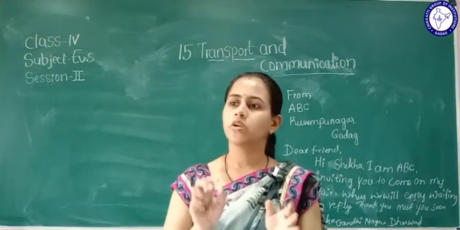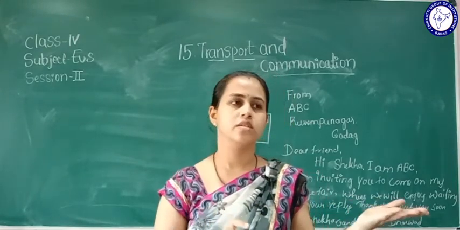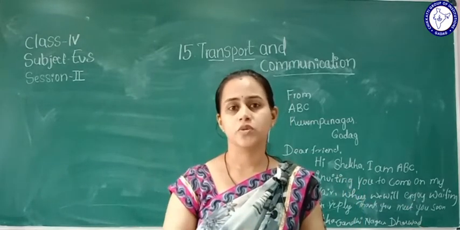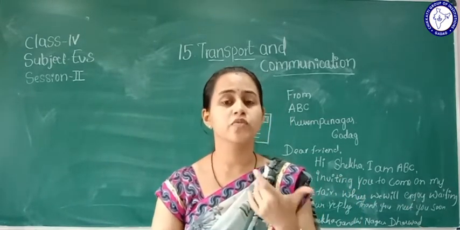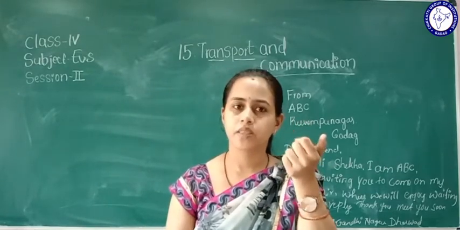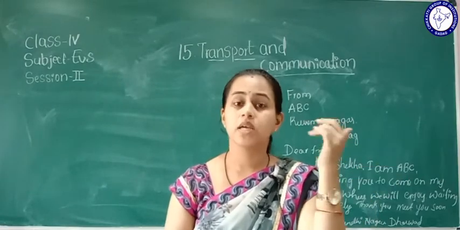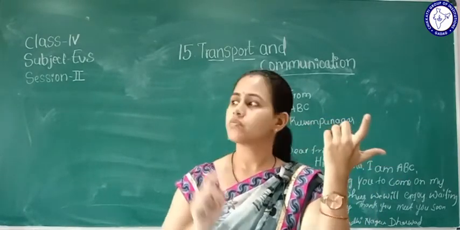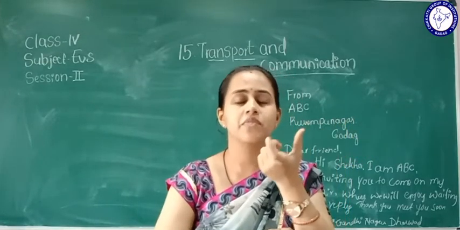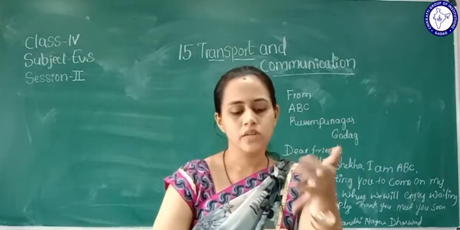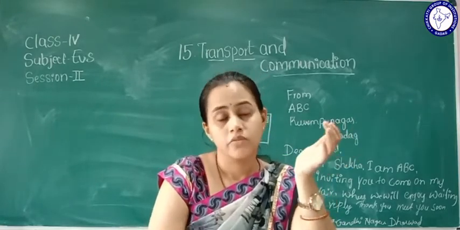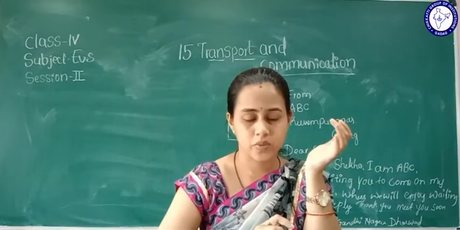If we enter that fax number, we can send a message, just as for mobiles we have a phone number, and only then can we reach that person.